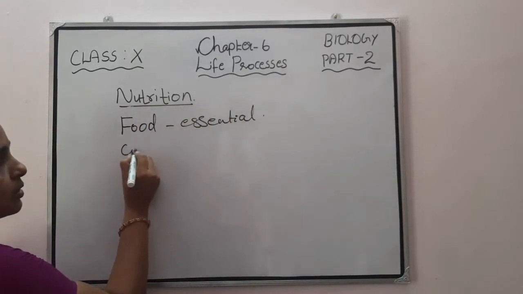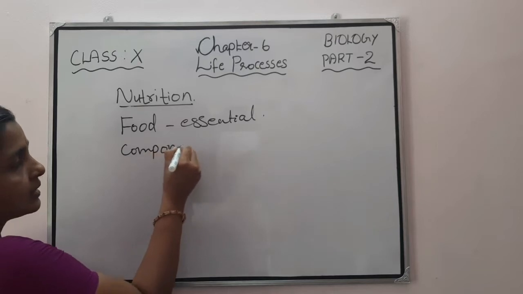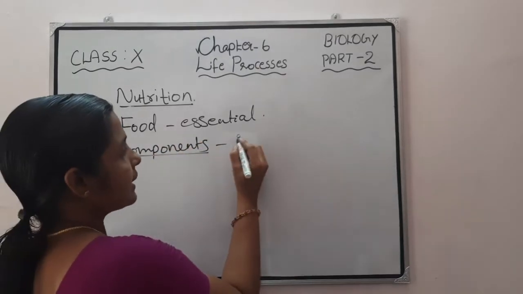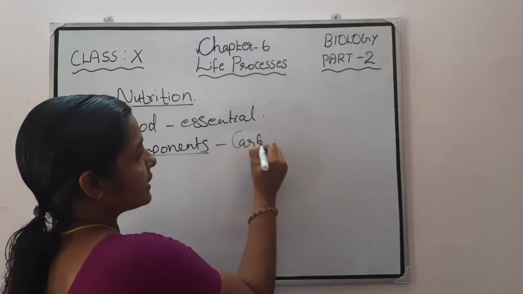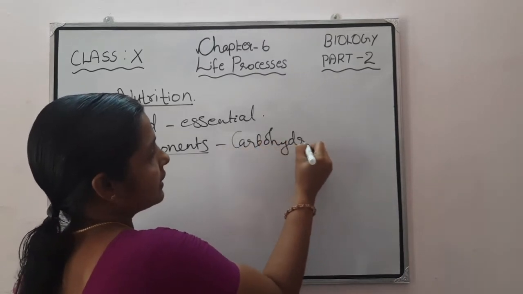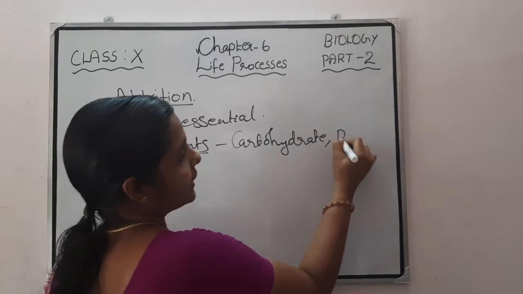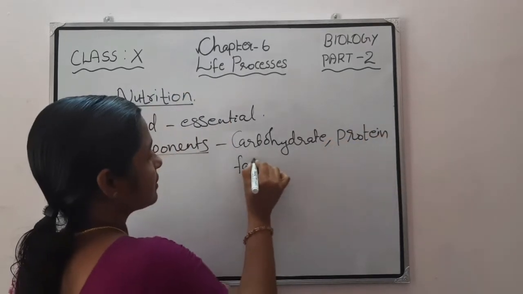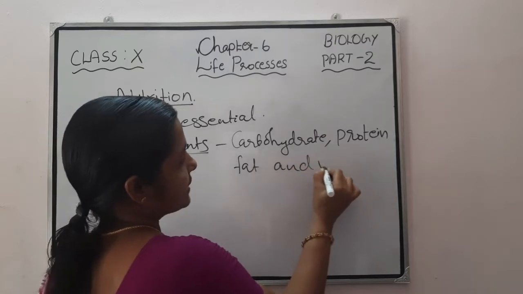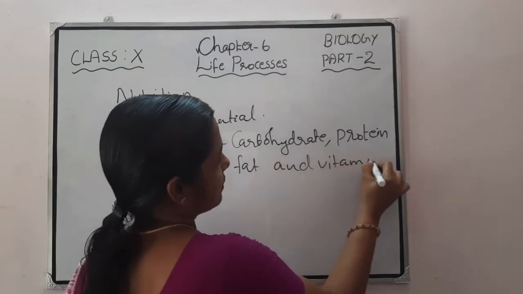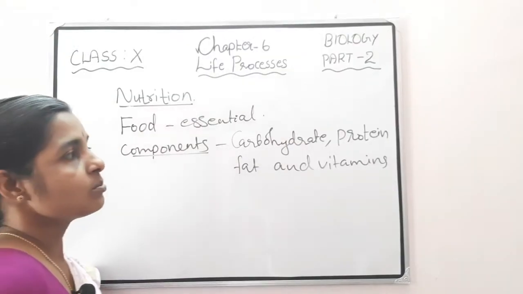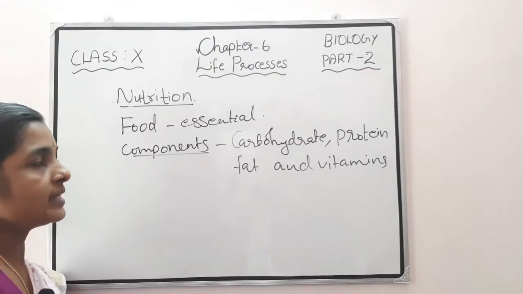Which are the components of food? The components of food, you studied in the 7th standard also: carbohydrate, protein, fat and vitamins.